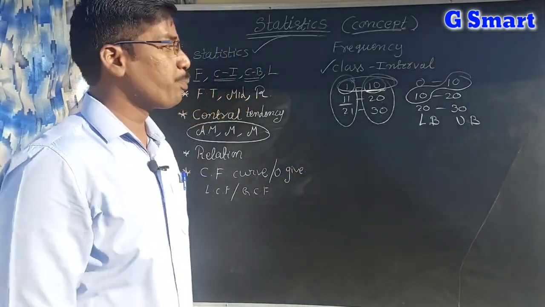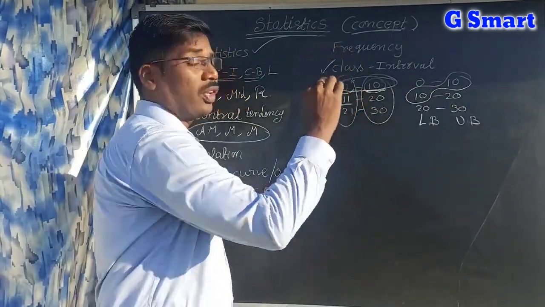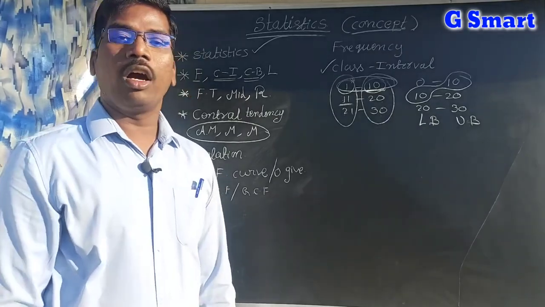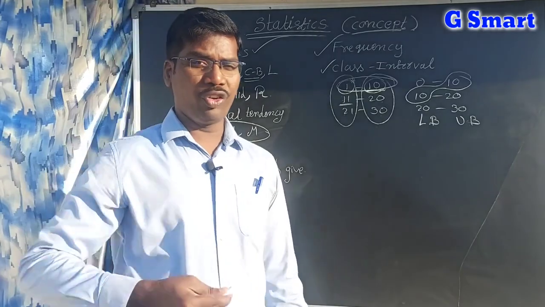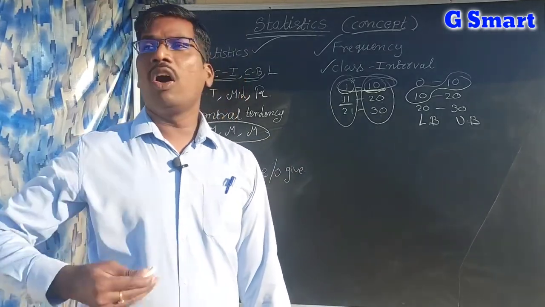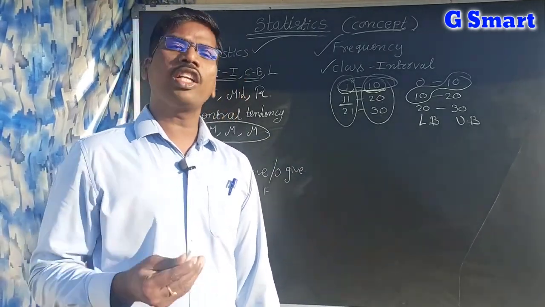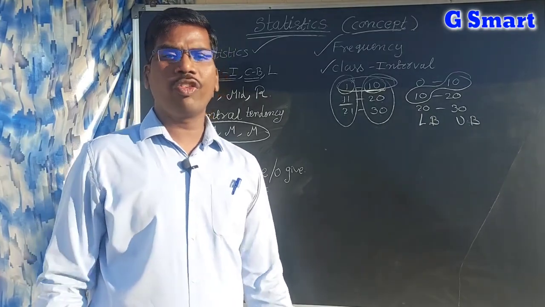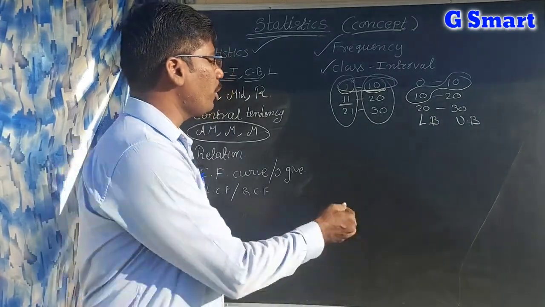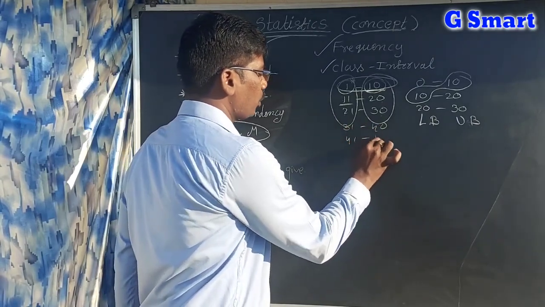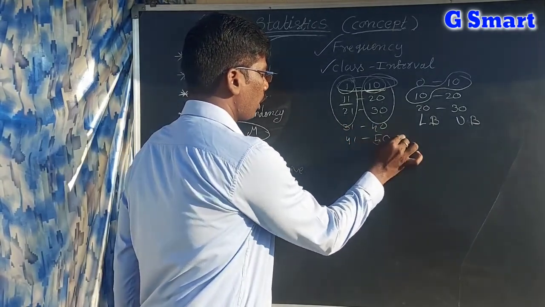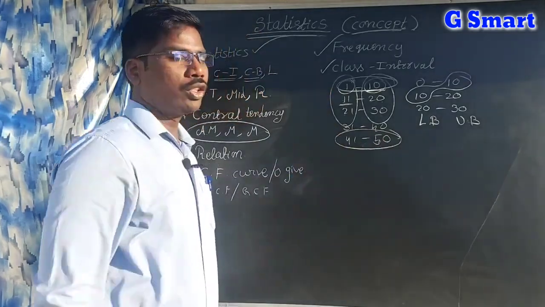The number of observations, how many times an observation is occurring, that is called frequency. For example, if I want to say how many students got 45 marks exactly, 45 falls in 41 to 50, so those students will be counted in this class.